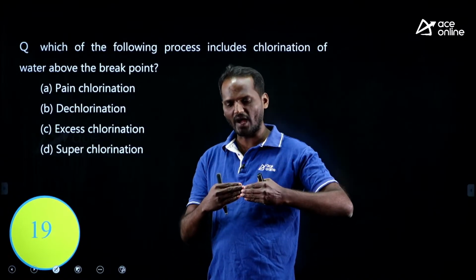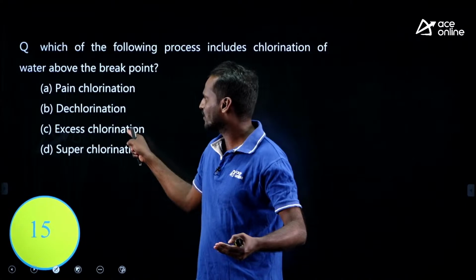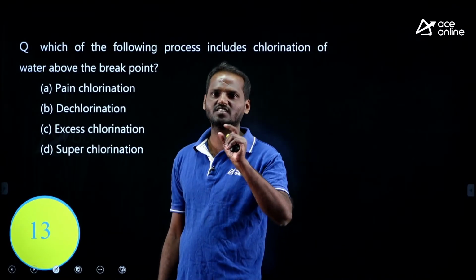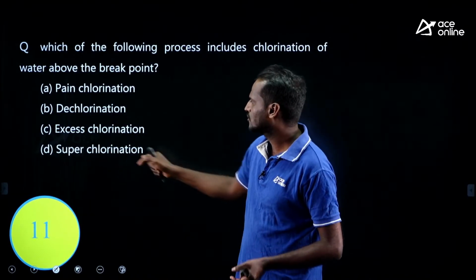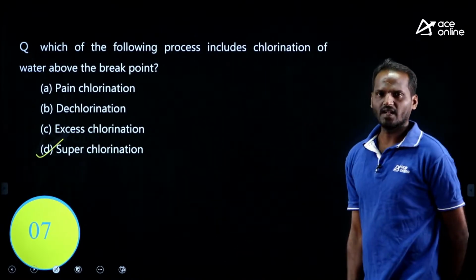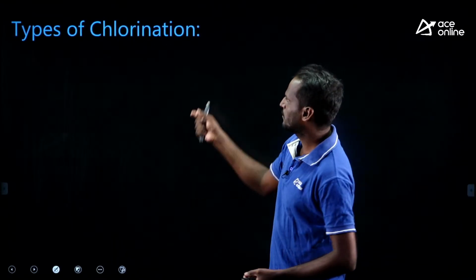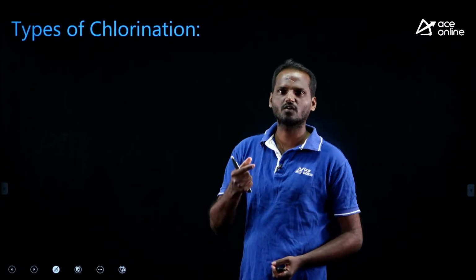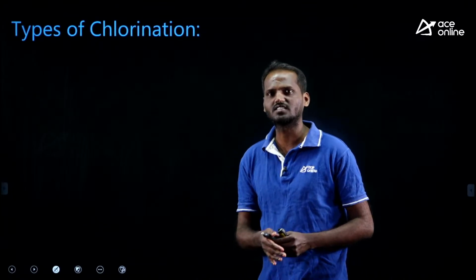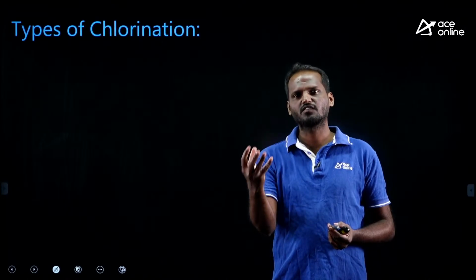If you add excess chlorine beyond the break point, it does not mean excess chlorination. Excess chlorination is not a physical significance, we call it superchlorination. What is that, my dear? Superchlorination. Okay, let me give you a brief description about the types of chlorination: the stage at which chlorine is added, and the effect of the chlorination.